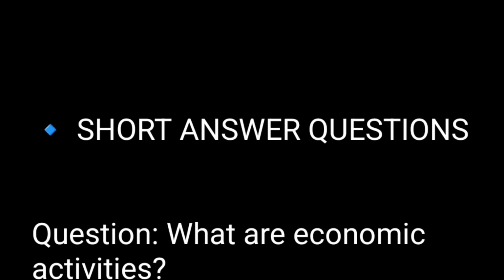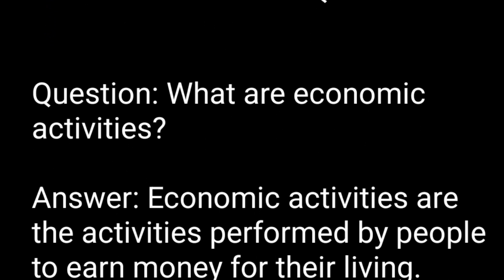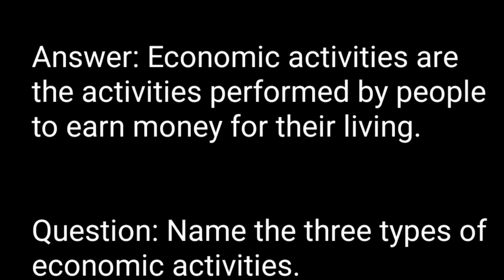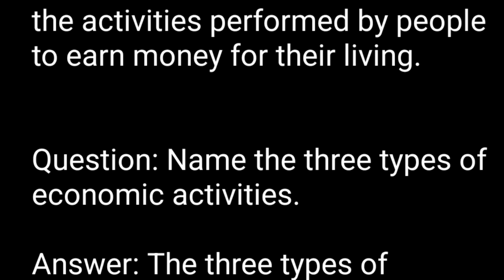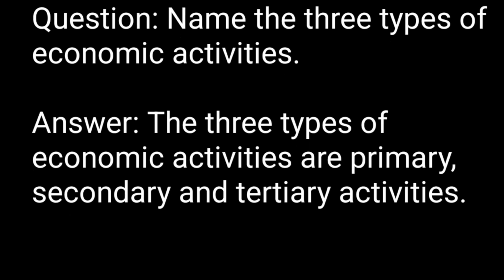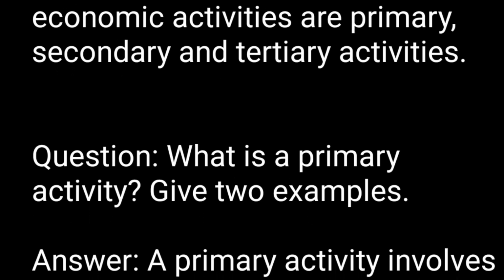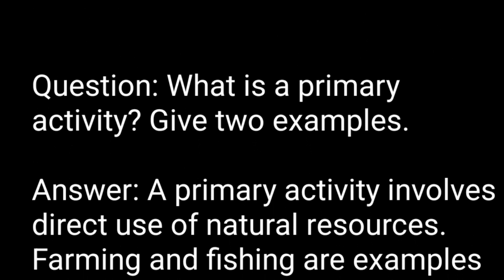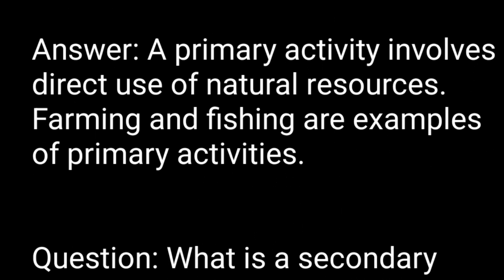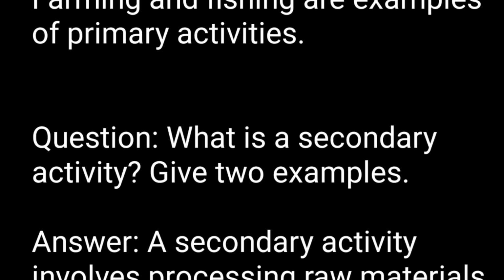Short answer questions. Question. What are economic activities? Answer. Economic activities are the activities performed by people to earn money for their living. Question. Name the three types of economic activities. Answer. The three types of economic activities are primary, secondary and tertiary activities. Question. What is a primary activity? Give two examples. Answer. A primary activity involves direct use of natural resources. Farming and fishing are examples of primary activities.